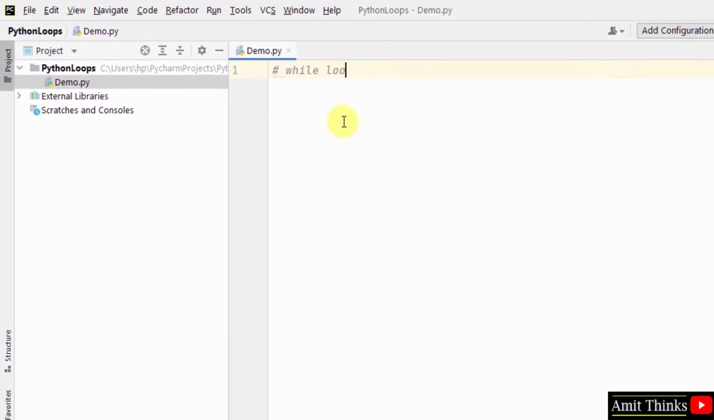So at first I'll work around the while loop in Python. Let's see. I'll take a variable a and initialize it to 0. I'll use a while loop, and within that I have added a condition. Till the condition is true, this loop will execute. And whatever statement is inside it will get executed. Let me print it.